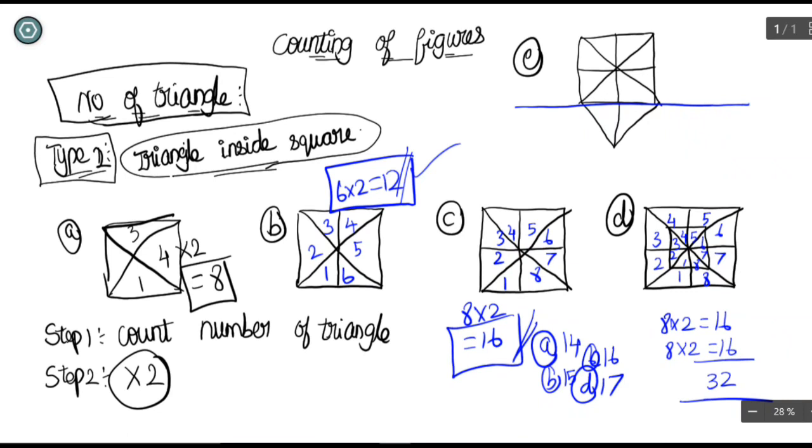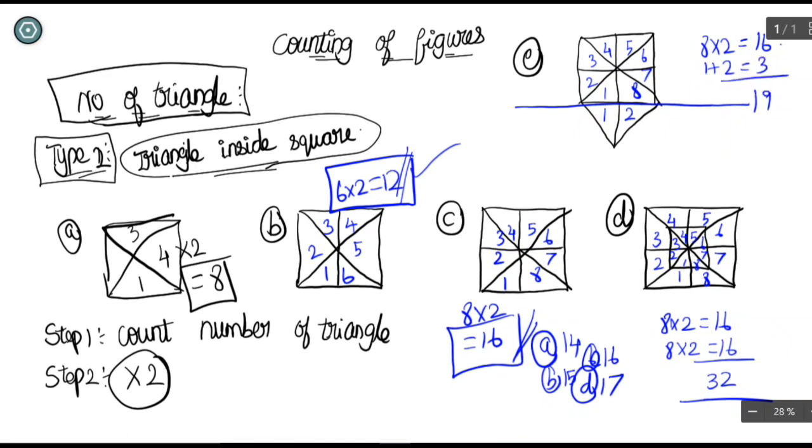And the first is the base rule. Can you remember this one? Base rule, type 1: triangle, counting the figure and adding. Yeah, that is this one. So just divide it into 2 and check what you are missing in some places. If you divide it into 2, here there are 8 triangles inside the square. So we all know that 8 into 2 will be 16. So in the base rule, what will you do? If a triangle comes here, you are just going to count that and add that number. So 1 plus 2 will be 3.